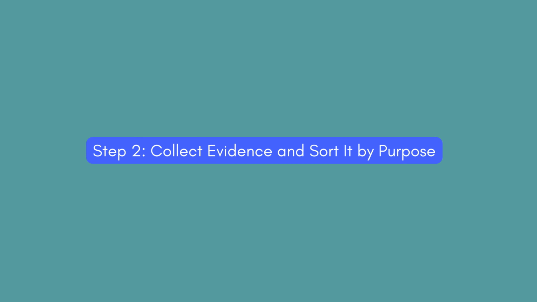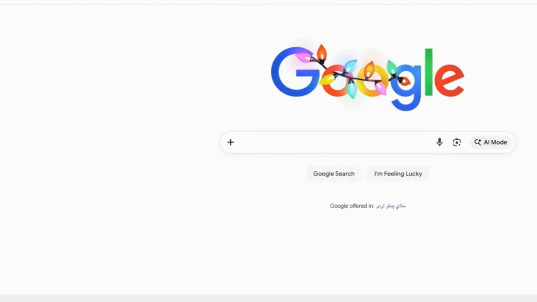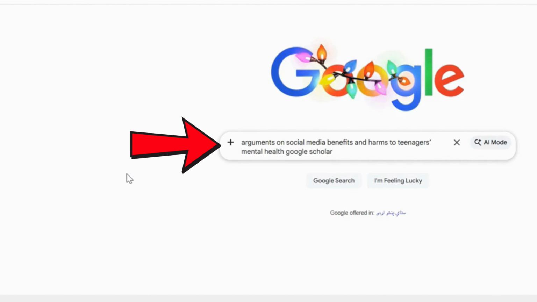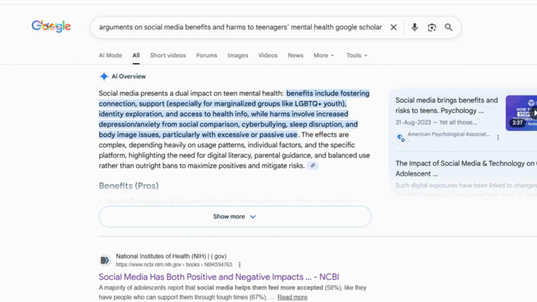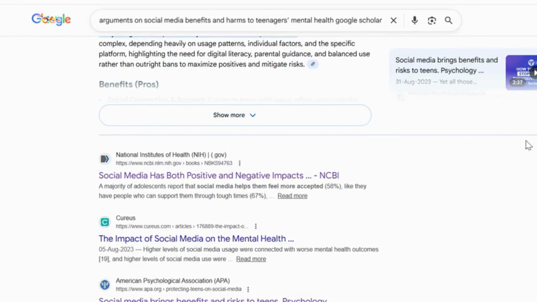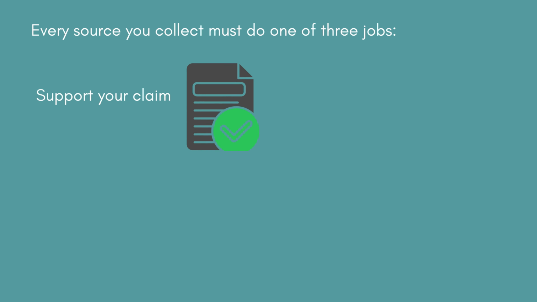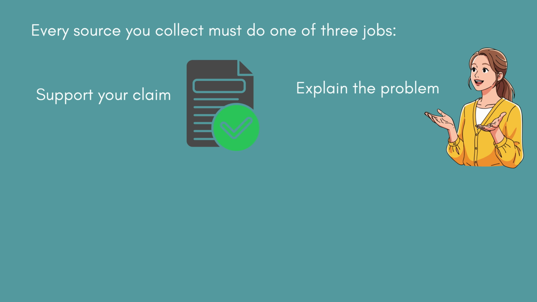Step 2. Collect evidence and sort it by purpose. Do not research randomly. Research with a purpose. For example, here I specifically searched for arguments on my claim, like arguments on social media benefits and harms to teenagers' mental health, on Google Scholar. Every source you collect must do one of 3 jobs: support your claim, explain the problem, challenge your claim.